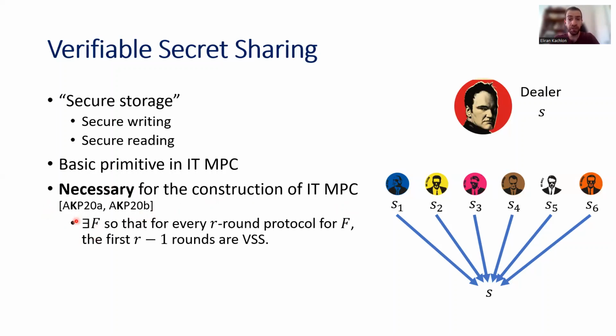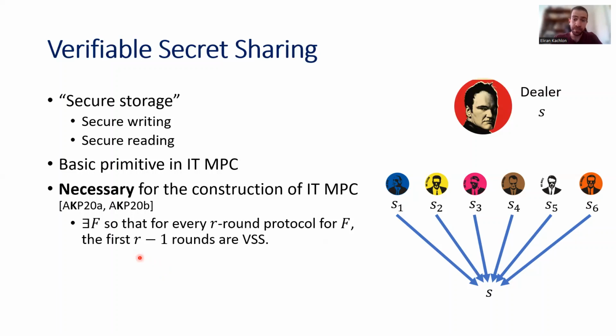there exists a function f. This is a simple and explicit function, so that if you give me any protocol that securely computes the function f, let's say that the protocol computes the function f in R rounds, then the first R-1 rounds of the protocol is a VSS protocol. Okay, so this shows that VSS is necessary for the construction of general MPC. It also shows that if we want to understand the round complexity of general computation, we first must understand the round complexity of VSS.